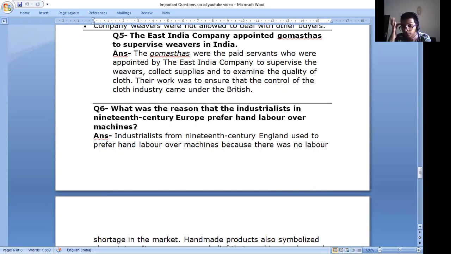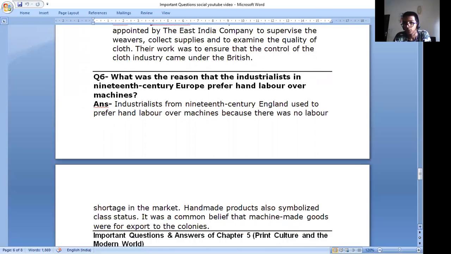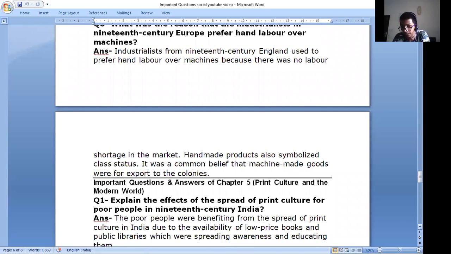What is the reason that industrialists in 19th century Europe preferred hand labor over machines? Industrialists in 19th century England preferred hand labor over machines because there was no labor shortage in the market. Handmade products also symbolized class status. It was a common belief that machine-made goods were made for export to the colonies.